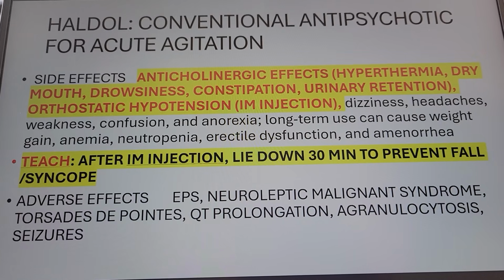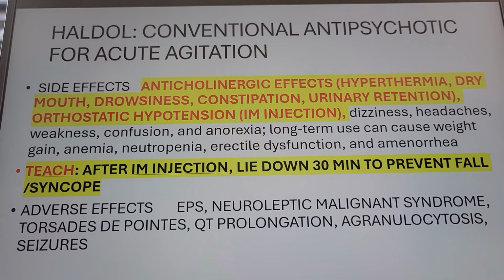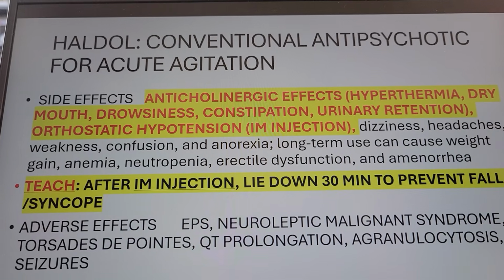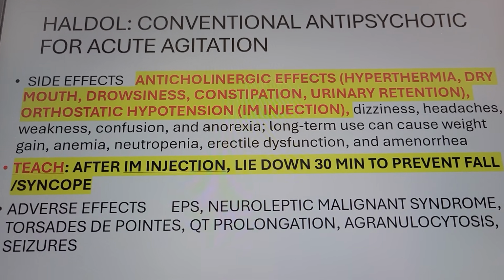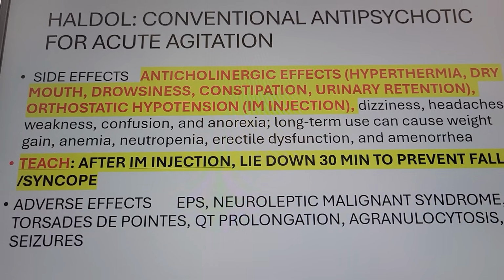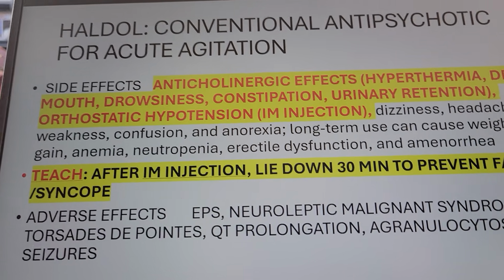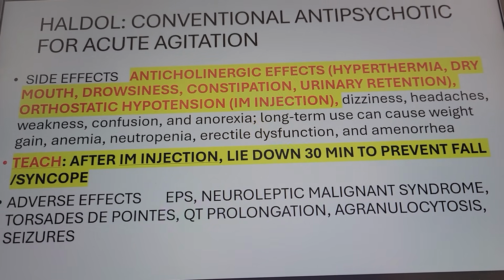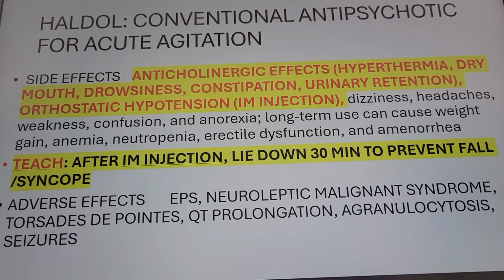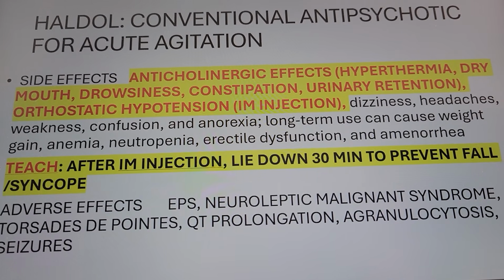So this is normal, right? But if the temperature goes up too high, of course you have to report, right? Dry mouth, drowsy, constipation, urinary retention, orthostatic hypotension. This is all because of the anticholinergic effect, right? We give it IM, so it's working really fast because they're combative, right? So with IM, it's possible they can have dizziness, headache, weakness, confusion, anorexia, right?